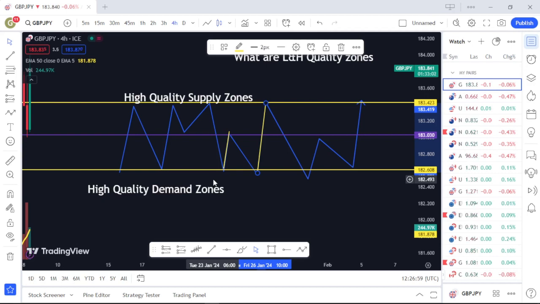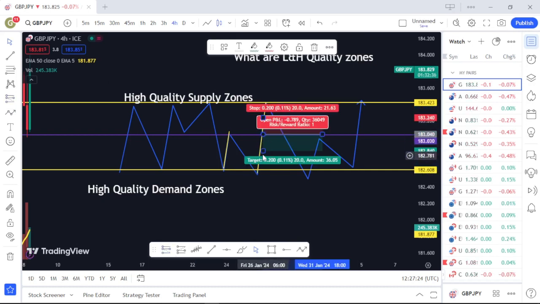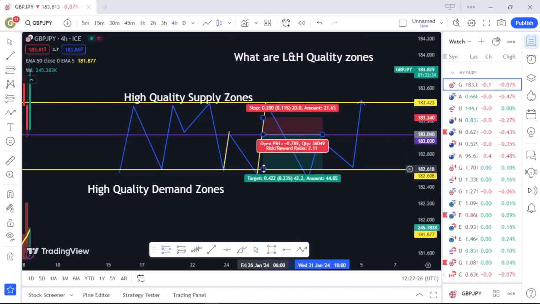So when drawing your support and resistance or supply and demand levels, one thing to put in mind is to make sure that the levels you are drawing are really clear and are consistent in preventing the price from moving above it or below it. If you look at this area here, for example, you saw this price rejection at this area here, and then the moment the price traded to this area, you immediately placed a trade back downwards again. You would have been caught out, because if you wanted to place a trade here, maybe you have to aim for the next resistance area.